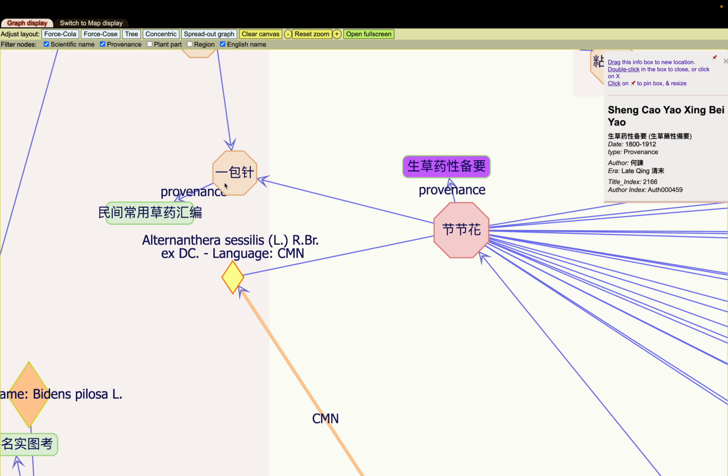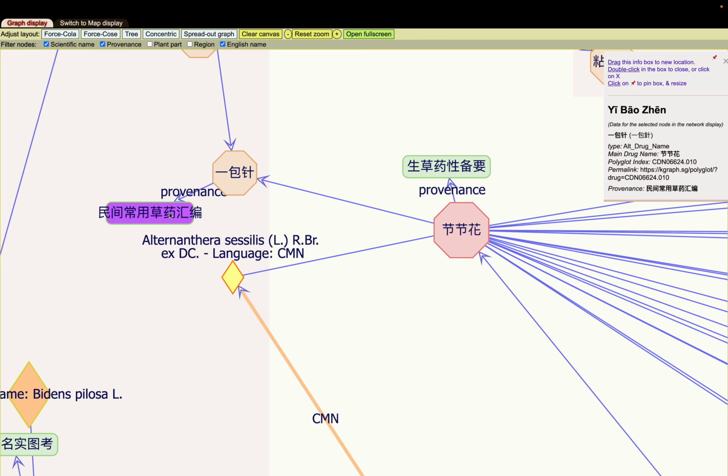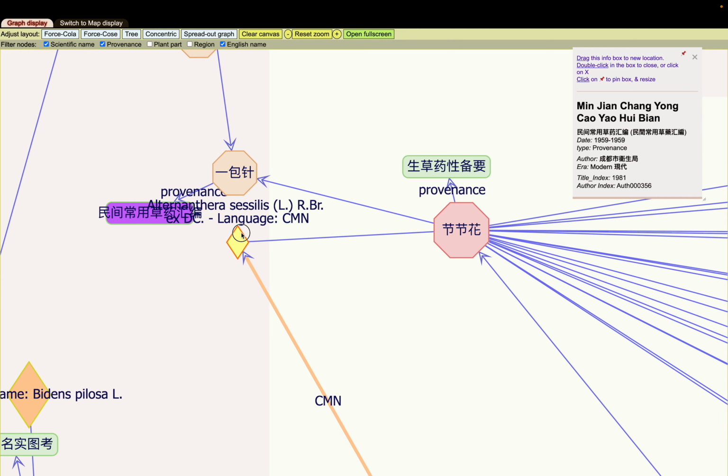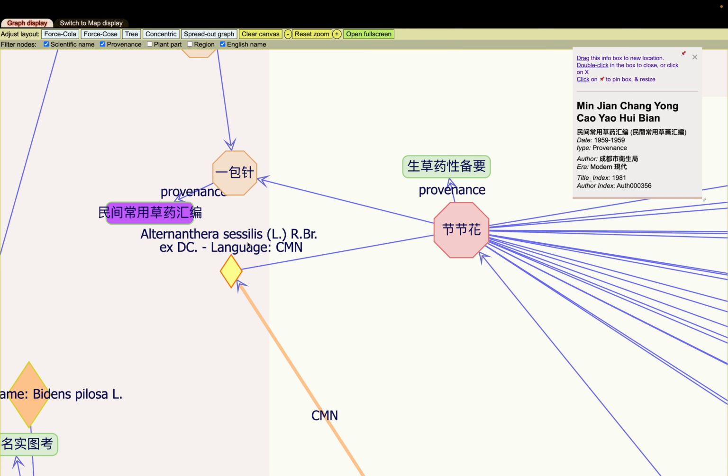However, this name for ibaozen only appears for that drug in a later text in 1959, as a corresponding alternate name to this species, Alternata sessilis.